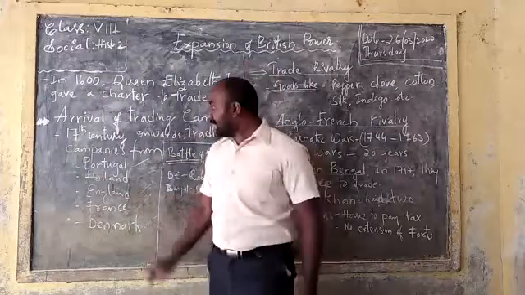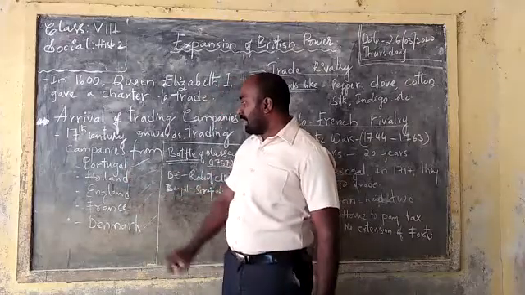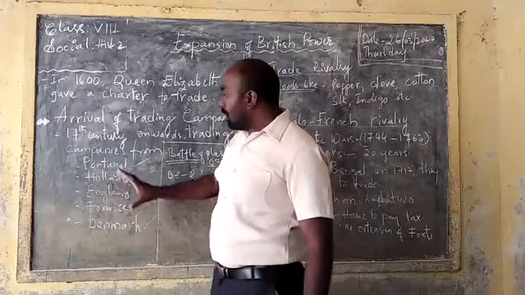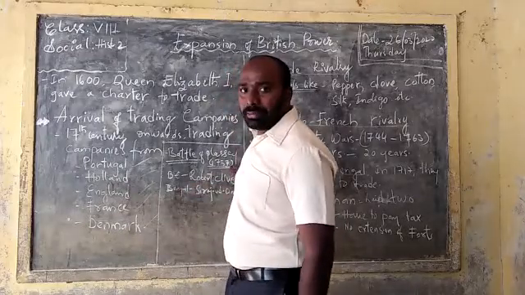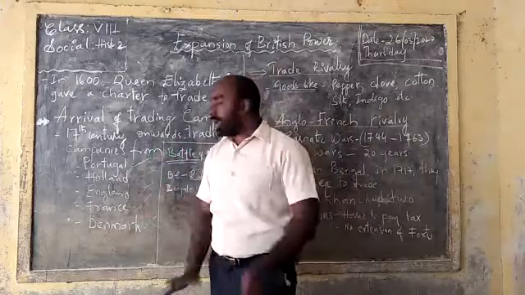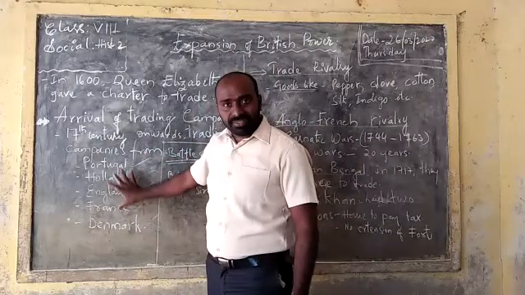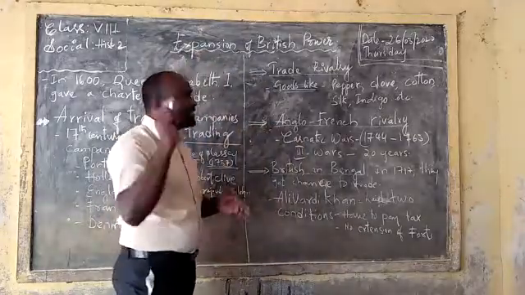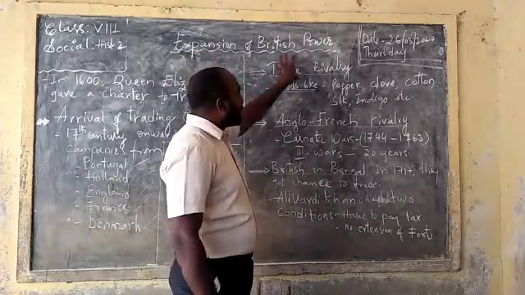Who are the competitors? Portugal, Holland, England, France, and Denmark. These are the competitors. If only one or two countries remained, they could get more profit. That's why internal conflict started between these countries. They wanted to eliminate some countries. At that point of time, we can see very clearly that trade rivalry started.